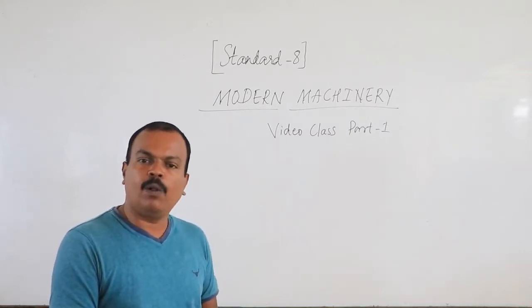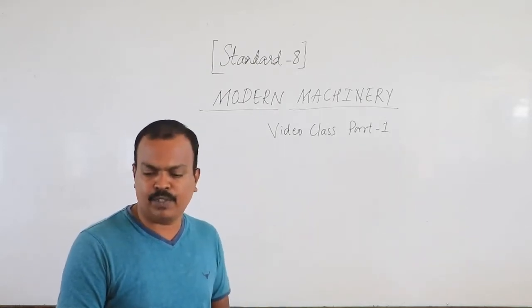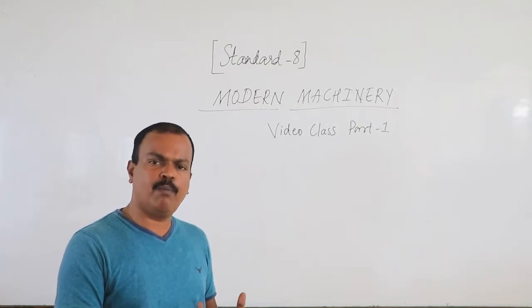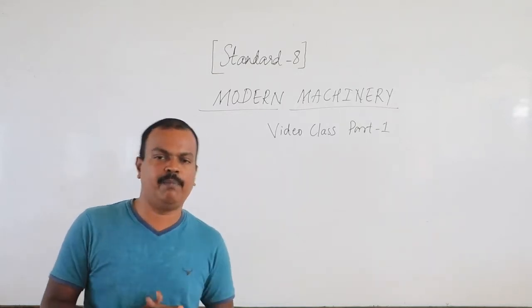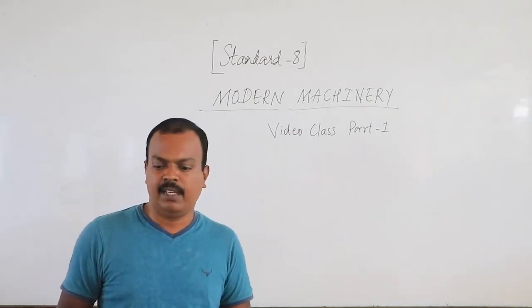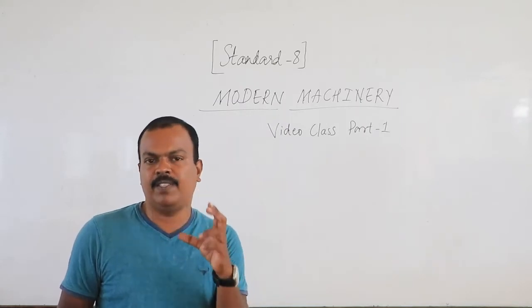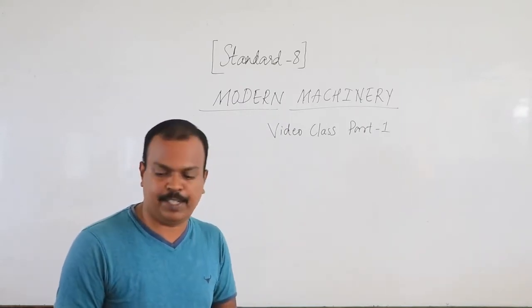This poem called Modern Machinery, also known as The Secret of Machines Elsewhere, is a poem written by him, and in fact we don't have the entire poem set for your syllabus. In the textbook you don't have the entire poem as written by Rudyard Kipling, but the selected verses, only a few verses or stanzas have been selected.